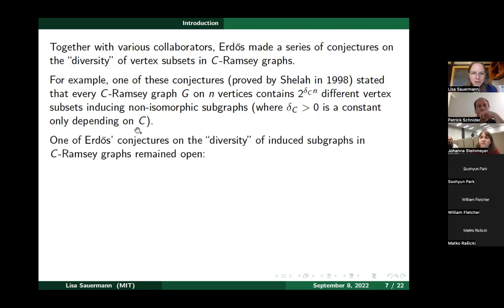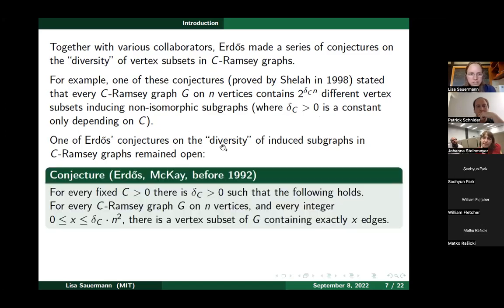but there was a series of maybe 5 conjectures or something like that, and various of these conjectures have been resolved over the past few decades, but one of the conjectures remained open until recently, and that's a conjecture of Erdős and McKay. It's difficult to put a particular year on the conjecture, but in 1992, Erdős had a paper, one of his problem papers where he listed some of his favorite problems. And in this 1992 paper, he said it was an old conjecture of the two of them. So it's certainly well before 1992, but he doesn't say from which year it was exactly.